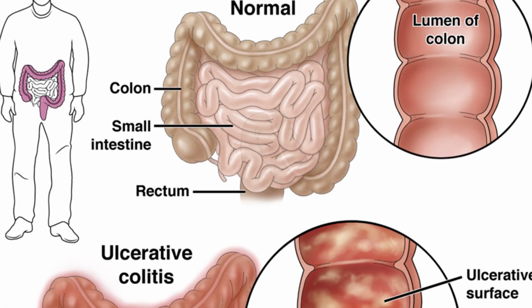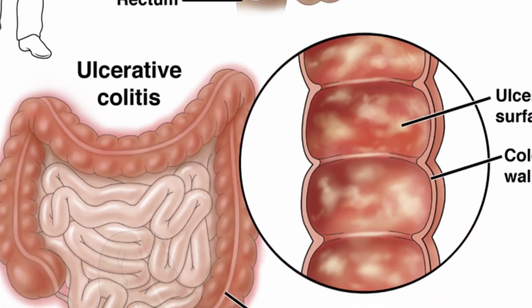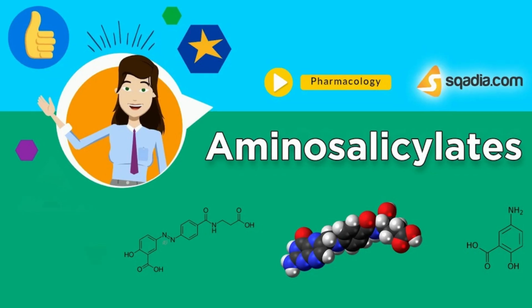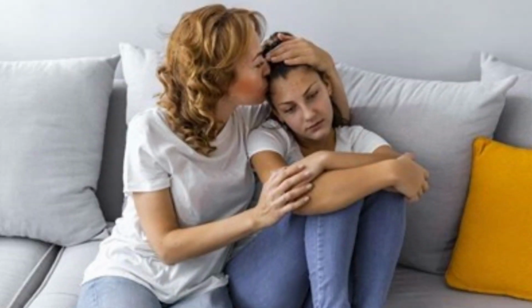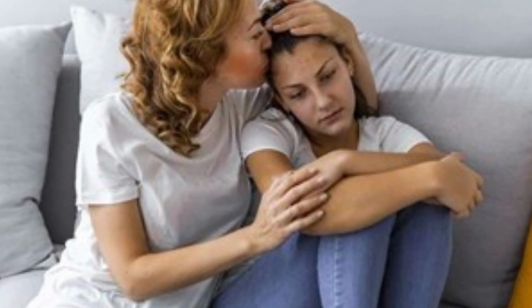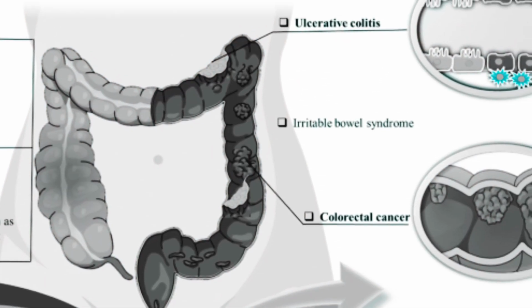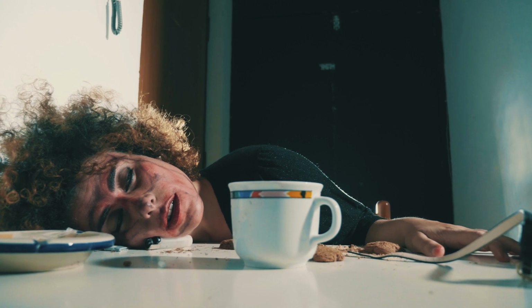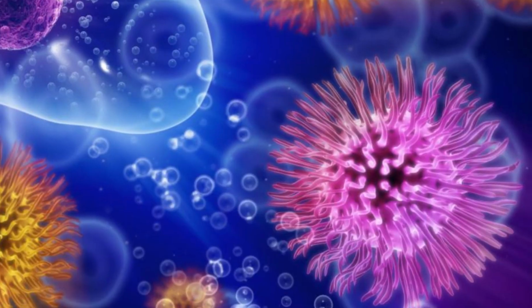One of the primary treatment avenues for ulcerative colitis involves the use of anti-inflammatory drugs. These medications, such as aminosalicylates, work to reduce inflammation in the colon, thereby alleviating symptoms. Aminosalicylates are available in various forms, including oral tablets, suppositories, and enemas, allowing for targeted delivery to affected areas of the colon. In cases where anti-inflammatory drugs alone may not suffice, immune system suppressants come into play.